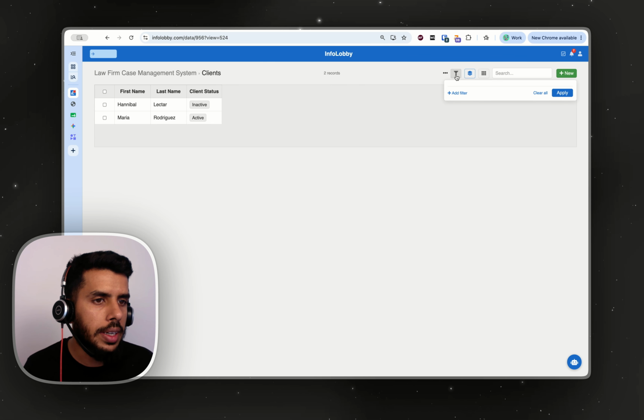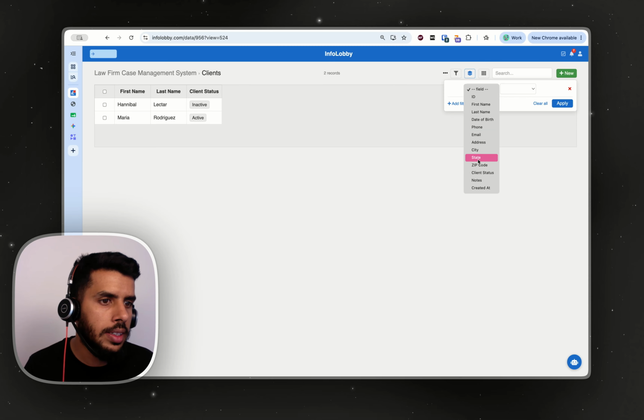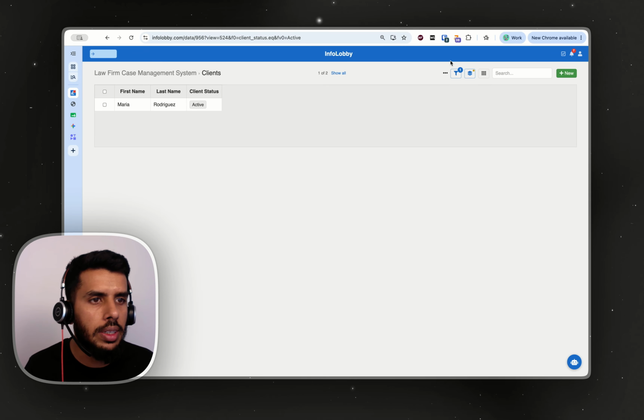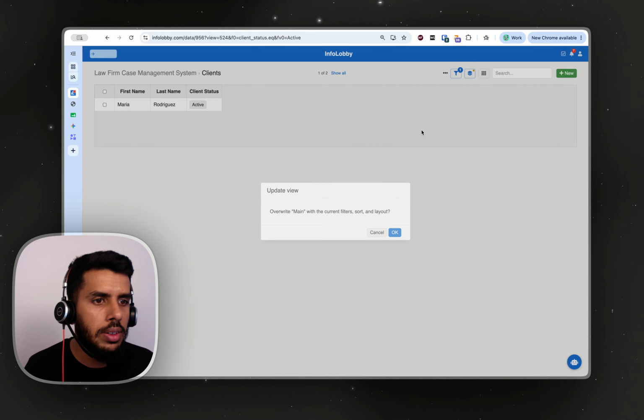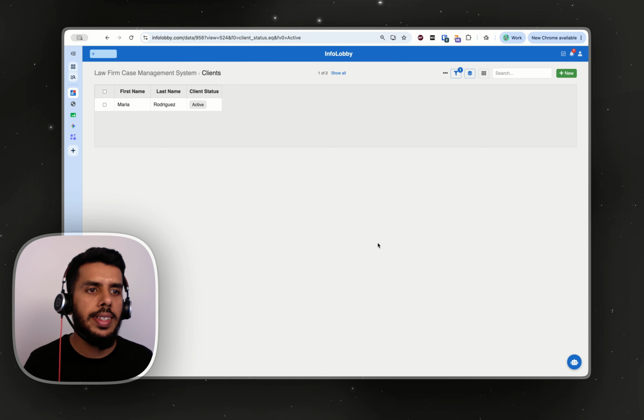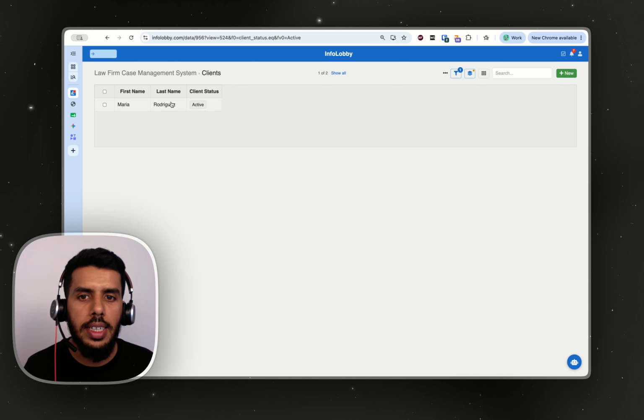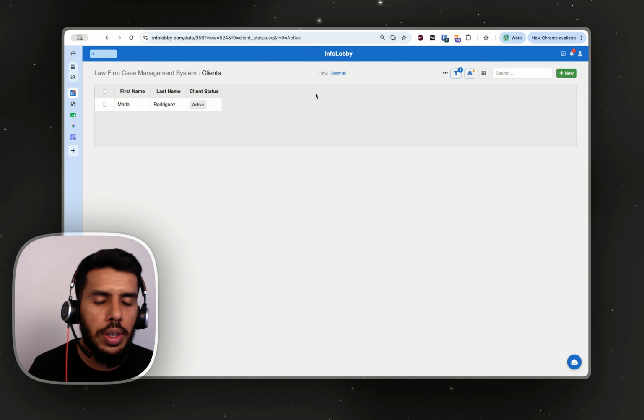So you can go ahead and filter it here and then say status here equals active only, and then you will see only active, and then you can add this into your views, so you'll only see filtered active views. Yep, this is it for the clients table. We have a basic structure ready and we are good to go.